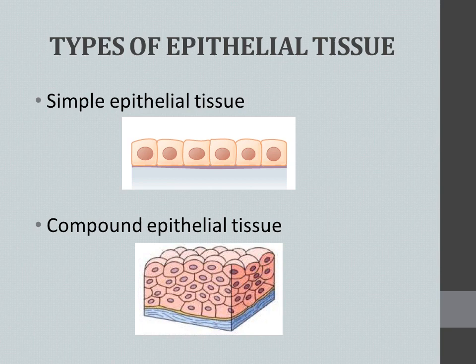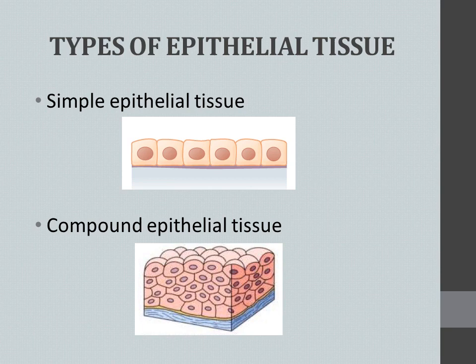Whereas in case of compound epithelial tissue, can you watch this figure? Instead of one layer, here many layers are there, right? Many layers of cells are there. This also is an outer covering only, but the difference is, in simple only a single layer will be there, but here many layers will be there. The same cell type only, but the layers are many. That's why this type of epithelial tissue is known as compound epithelial tissue.